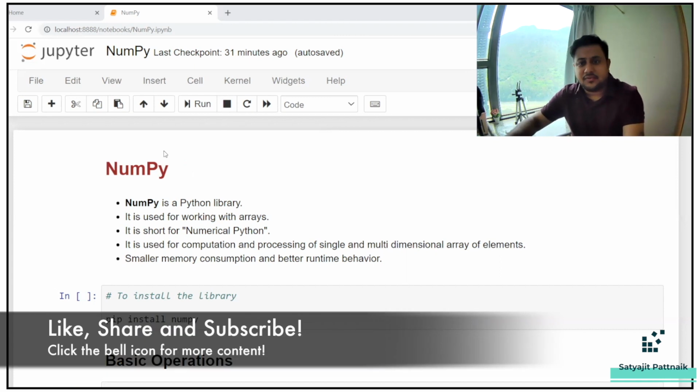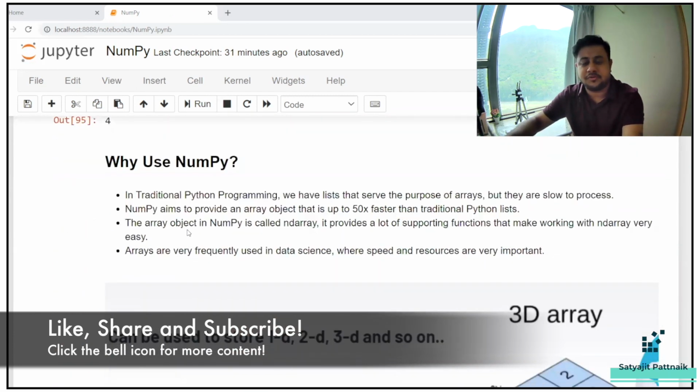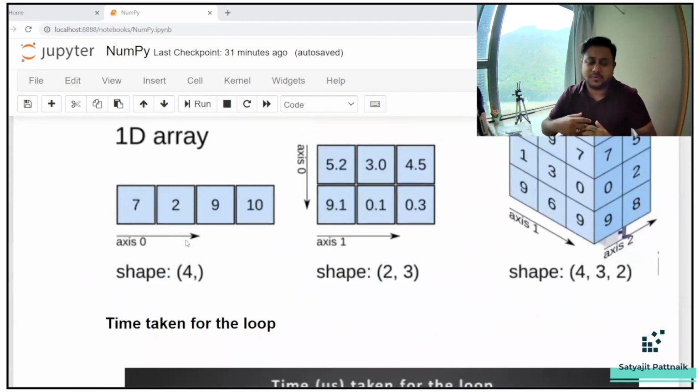So I have created a very good file for NumPy. I have covered all the basic operations and everything that is required for NumPy. To be very honest, NumPy, pandas, and matplotlib, if you start learning them, are going to be super simple, super easy. But when it comes to practical applications, there might be a lot of issues, a lot of concerns which you might have in your journey.